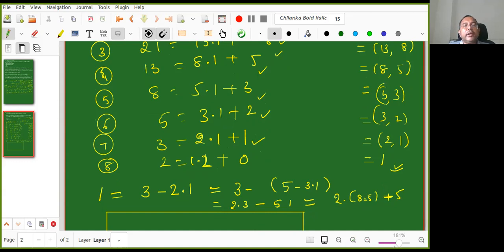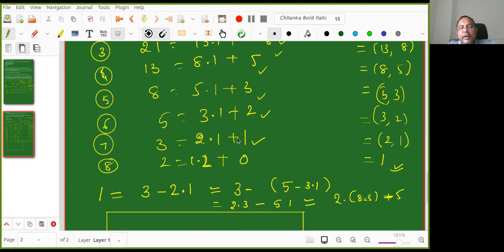Like that, if I keep on doing this, I can reach 21 and 34 and that one. Are you able to see that? I'll erase everything and ask you. How many of you are able to see that 1 can be expressed as 34x plus 55y? I'm unable to convey it properly.